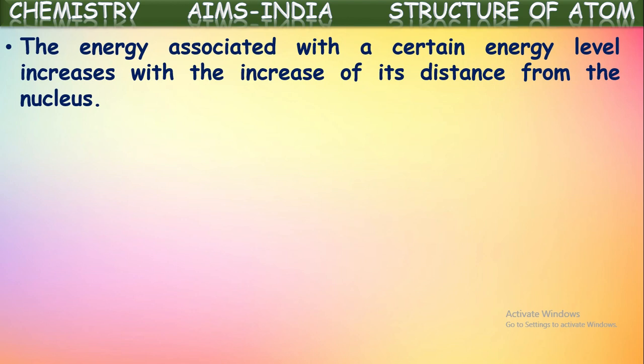So the shell which is far away has the maximum energy, and the energy level nearest to the nucleus has the least energy.